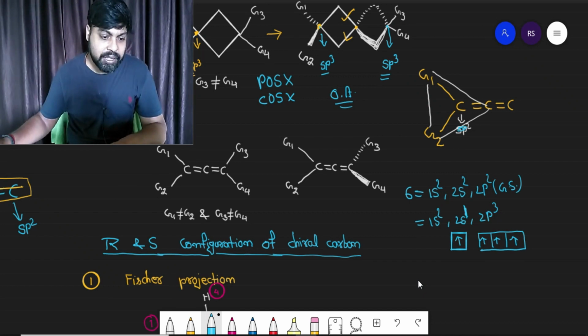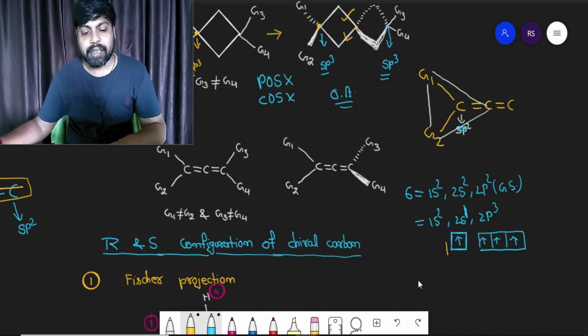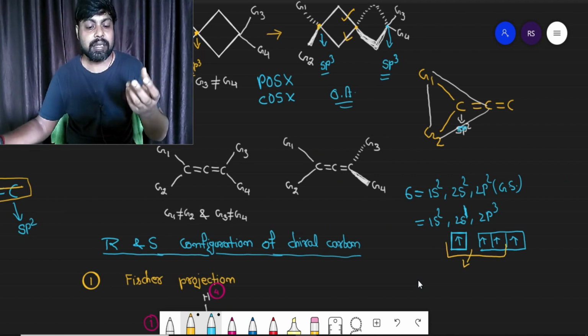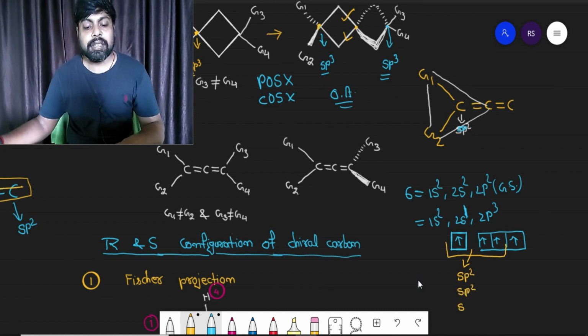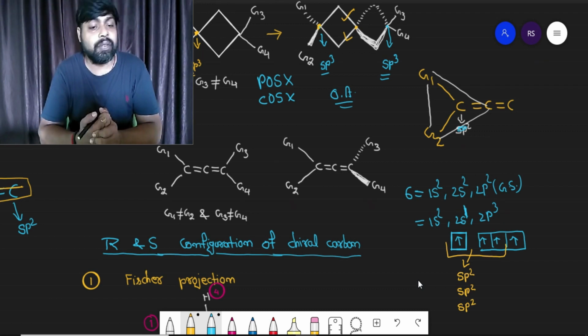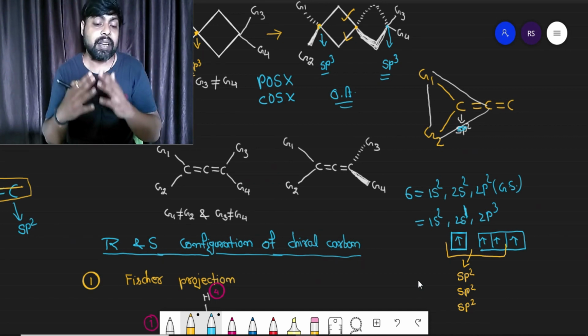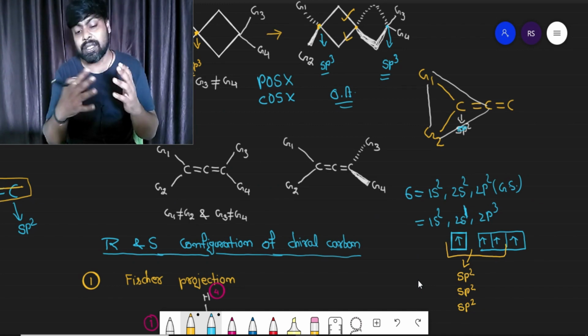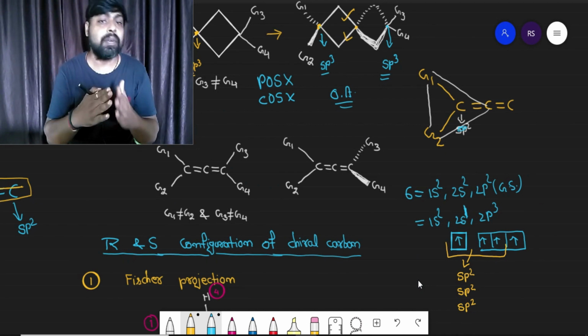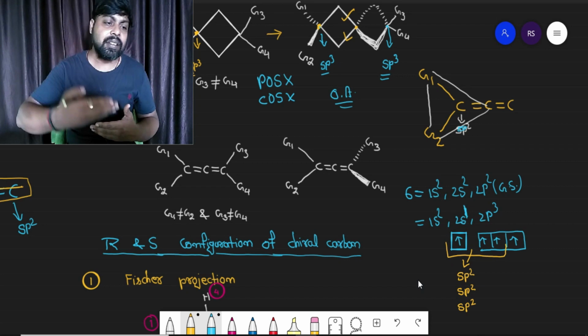Now, if you are saying that the first carbon atom is sp2 hybridized, select the 2s orbital and two 2p orbitals. These 3 orbitals mix and 3 sp2 hybridized orbitals are generated. These three sp2 hybridized orbitals are involved in sigma bond formation. One sigma bond is between carbon and group G1, the second is between carbon and group G2, and the third is between carbon number 1 and 2, right? All three sigma bonds are formed, and they are in the plane of paper.